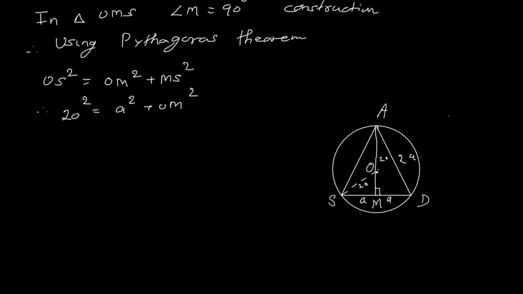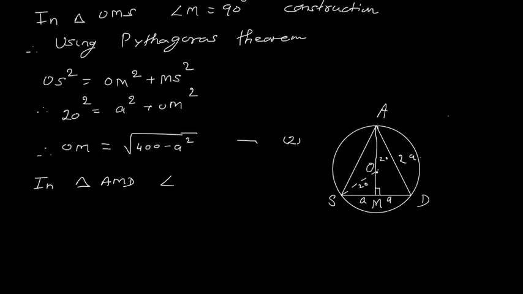Okay, so from this I can get the value of OM. Let us find the value of OM. It is equals to square root of this 20 square is 400 minus A square. Let us consider this equation as equation number 2. Now in triangle I have one more right angle triangle. In triangle AMD, angle M is 90 degree. Therefore here also we will apply Pythagoras theorem.